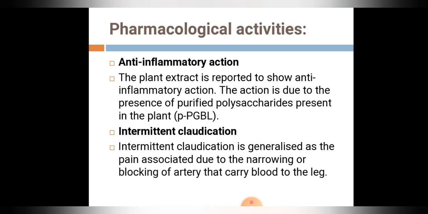Next is the pharmacological activities of ginkgo biloba. First is the anti-inflammatory action. The plant extract is reported to show anti-inflammatory action. The action is mainly due to the presence of purified polysaccharides present in the plant. Intermittent claudication. Intermittent claudication is generalized as a pain due to the narrowing or blocking of the artery that carries the blood to the leg.